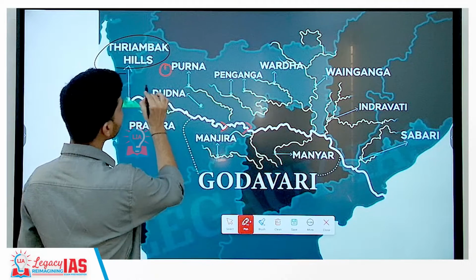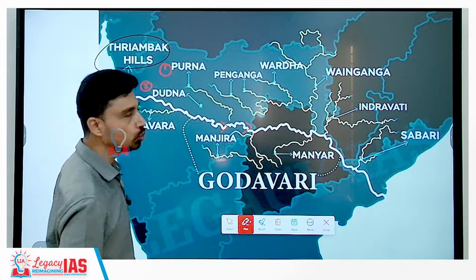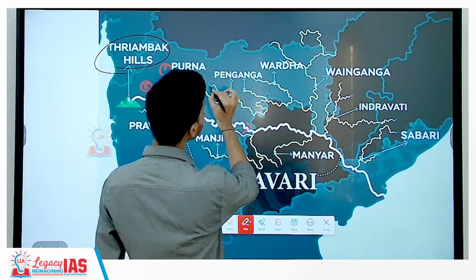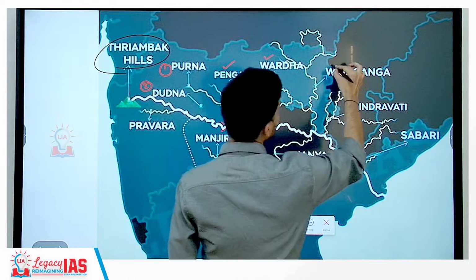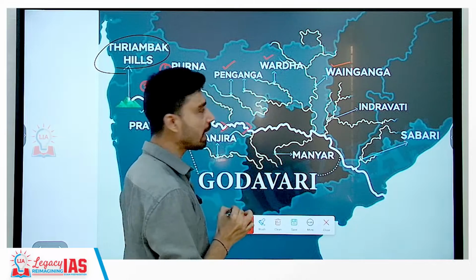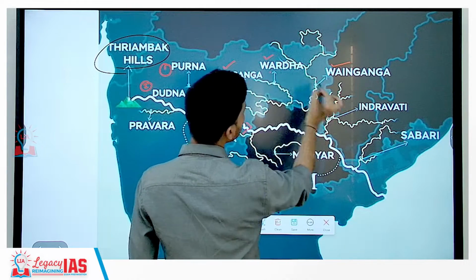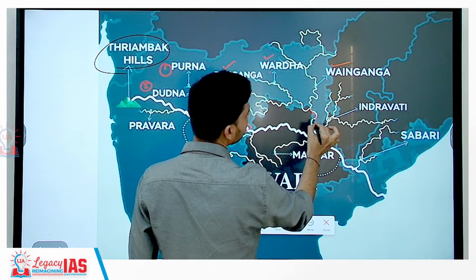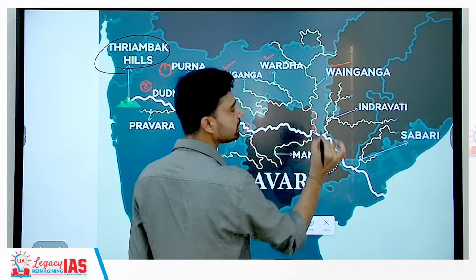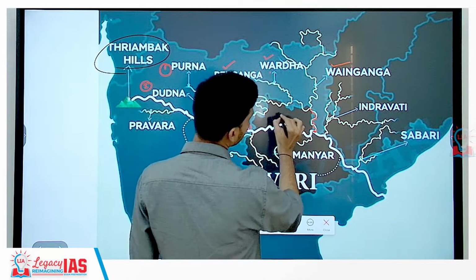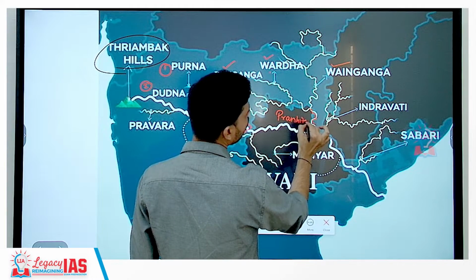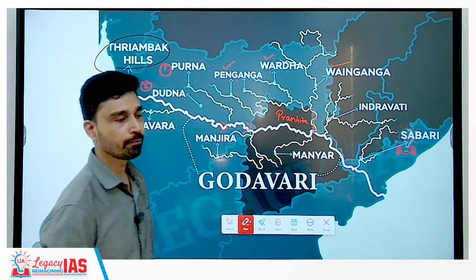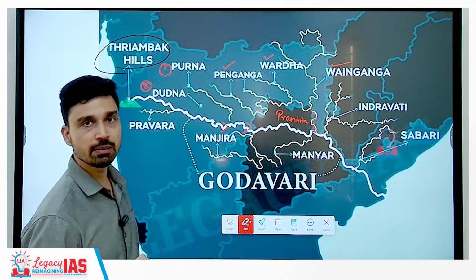So Purna river, second is Dudhna river, then you have three rivers, Penganga, Vardha and Venganga. And as you can see from the map here, rivers Penganga, Vardha and Venganga join together, and after joining, the river meets the Godavari. Now this joint stream is known by the name of river Pranhita. So this is a question that can be asked in prelims.